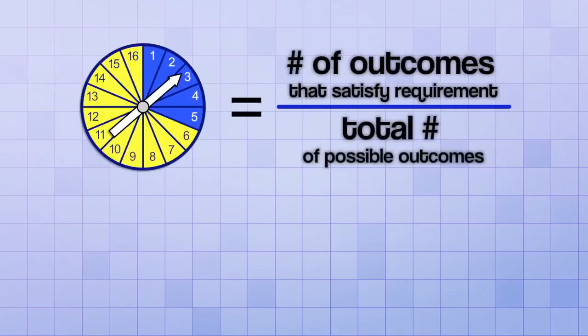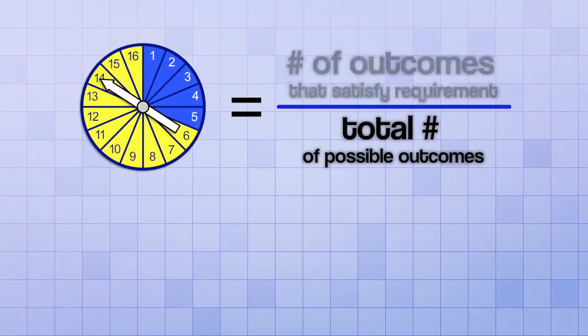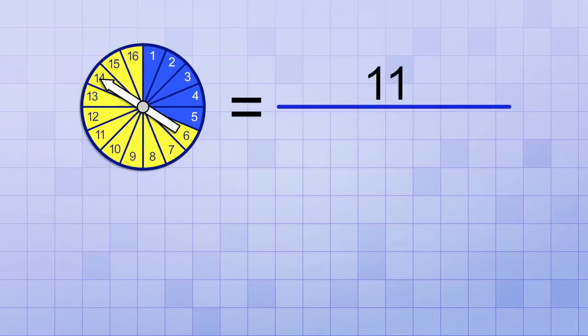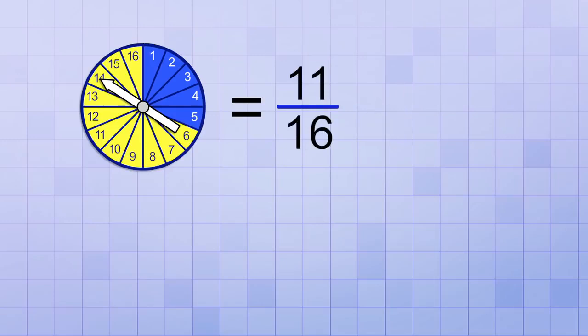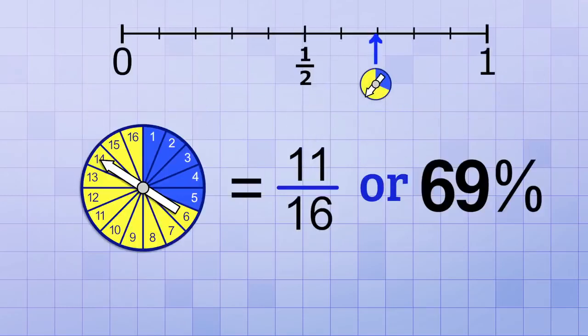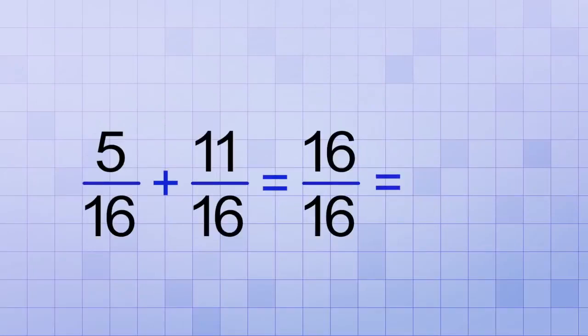Let's try the same method to find the probability of spinning a yellow. Our top number should be 11 because there's 11 yellow sectors, and our bottom number should still be 16. So the probability of spinning a yellow is 11/16, or about 69%. Now we finally have a probability that's considered likely. And it makes sense because you can see by looking at our spinner that it's more likely to spin a yellow than a blue. And you'll notice, if we add up 5/16 and 11/16, we get 16/16, or a probability of 1. So that's a good sign that we did it right.